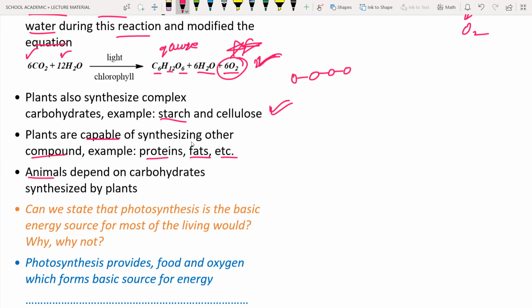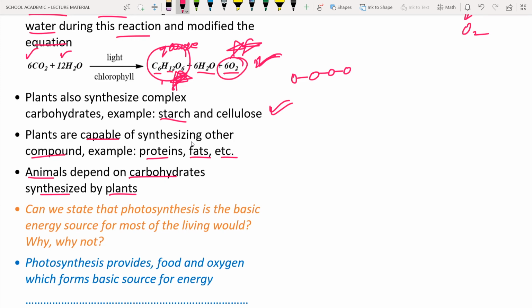Animals depend on carbohydrates synthesized by the plants. Just now you have seen that at the end of photosynthesis, the end products include glucose molecules. Okay, these are the carbohydrates. We, the animals like human beings, depend on this main important thing known as carbohydrates. By eating plant material, we get the carbohydrates from the plants. Okay, so this is the main important thing.